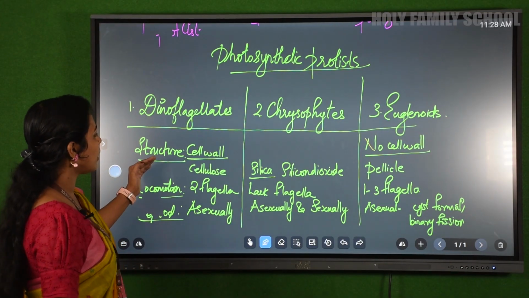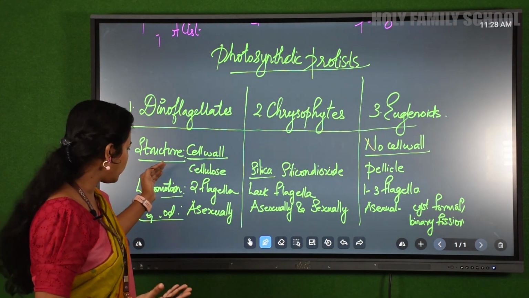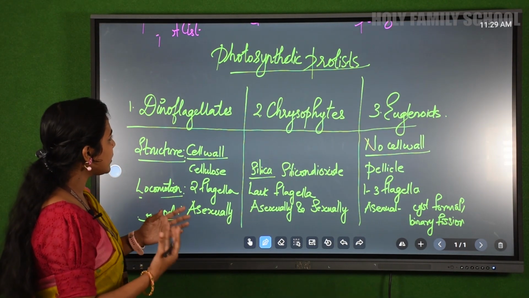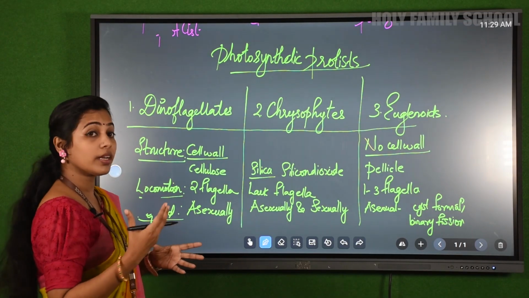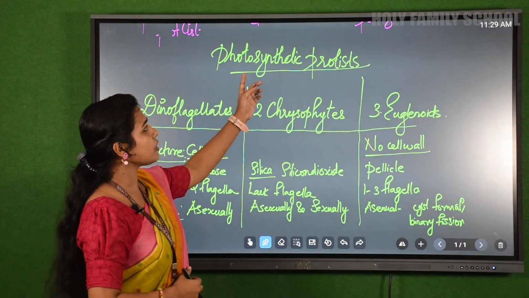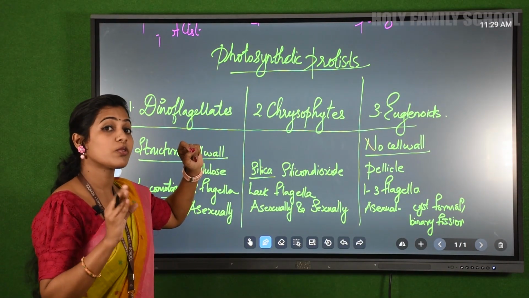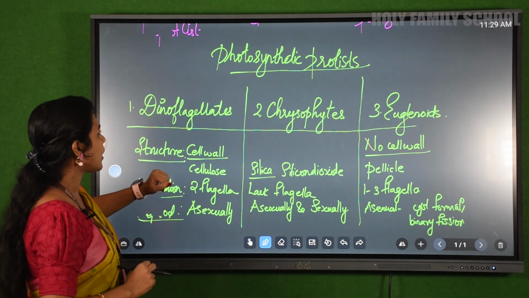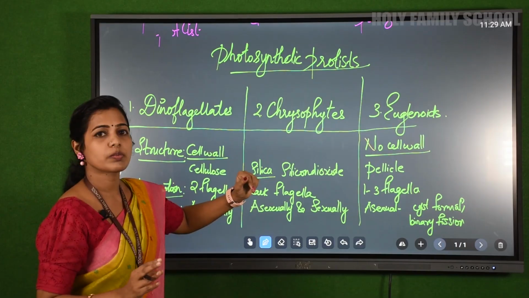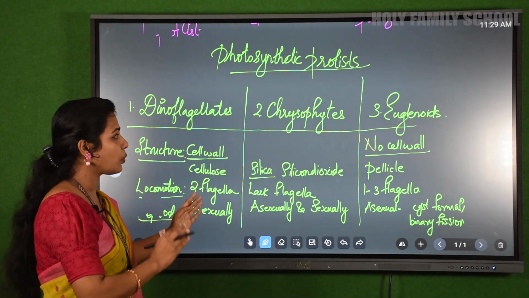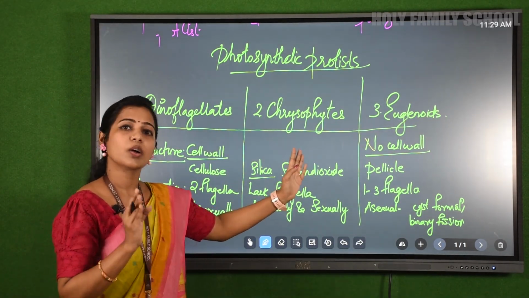So we have studied now how their structure is, how they move, how they reproduce, and let's see how they derive their nutrition. From the name itself, you know that they are photosynthetic protists. What do you mean by that? They carry out photosynthesis. So you can easily say that these all are autotrophs. They carry out photosynthesis in chloroplasts, so they all have chloroplasts.